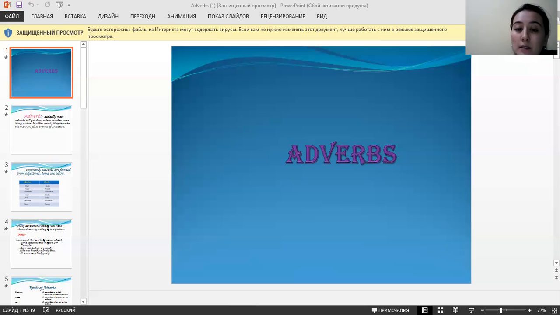In this case, the dog is in the garden. In the garden is an adverbial phrase, and it shows the place of an action or of one particular thing. Or we are going to New York City. This is also an adverbial phrase because it consists of more than one word. And it's very sunny but cold outside. Where? Outside. It answers the question where, and that's why this is an adverb of place. There are some examples.